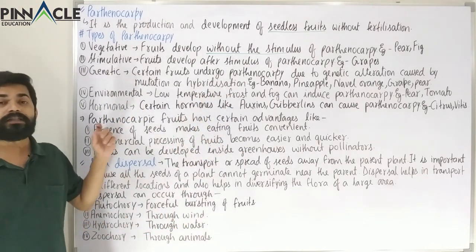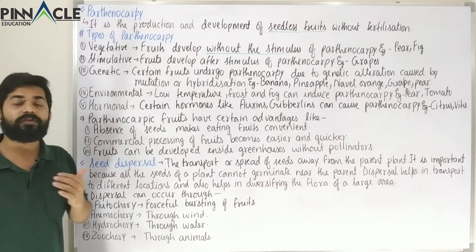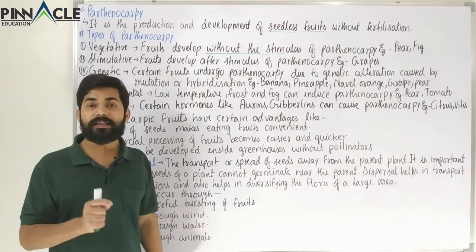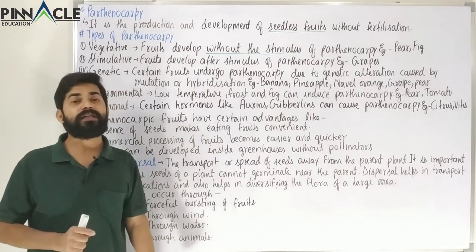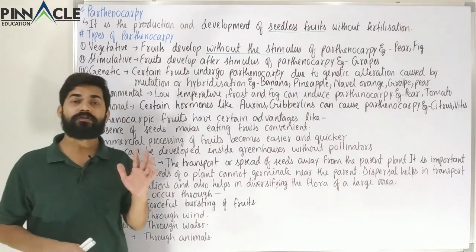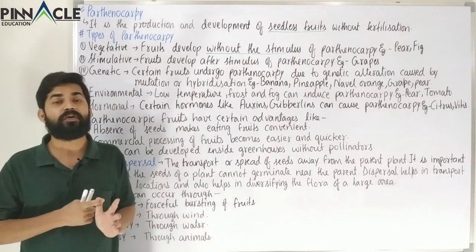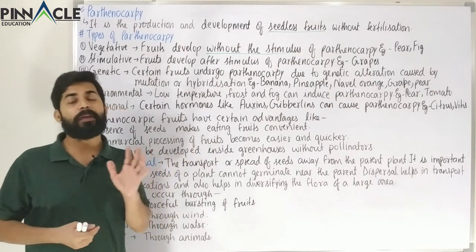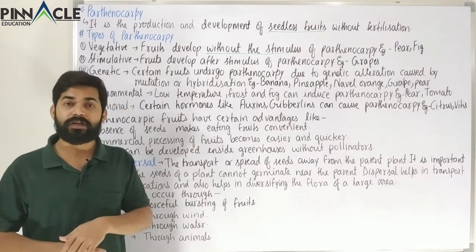And now the last type of parthenocarpy that we have to study is the hormonal. In chapter number 15 in your 11th class, you must have studied about plant hormones, for example, auxins, gibberellin, cytokinin, abscisic acid and also ethylene. These are the 5 plant hormones that you must have studied in your 11th class.